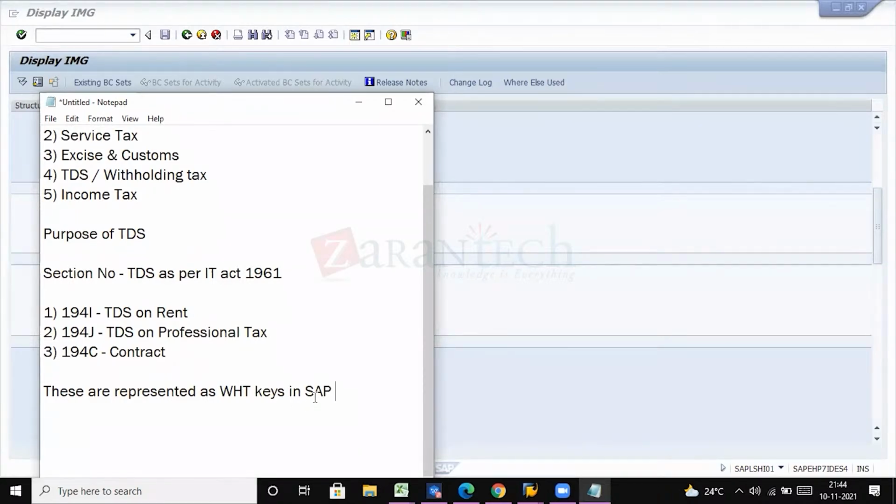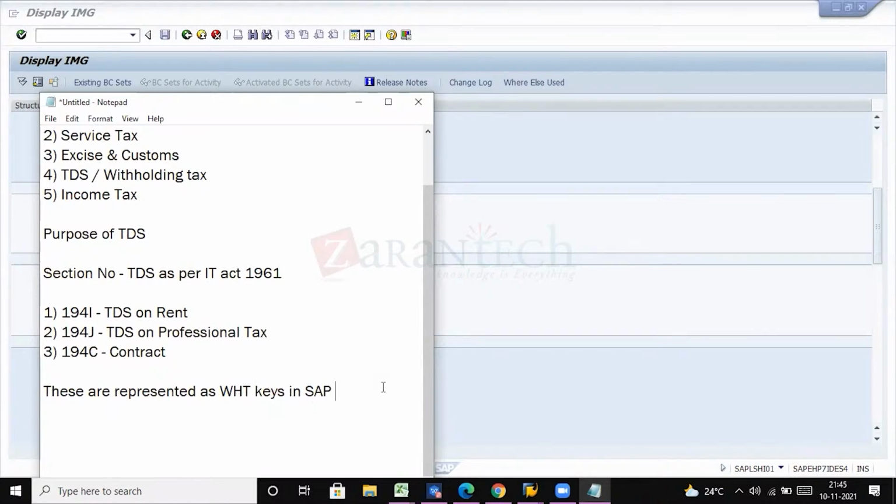The doubt will pop up in your mind: where is the percentage rate for deducting the tax updated? For these withholding tax keys, we will be mapping withholding tax codes, which will carry the rate, that is the percentage rate based on which the TDS has to be calculated. This is how the configuration goes in the SAP system. There are two types of tax deduction for withholding tax: deduct the TDS either at the time of